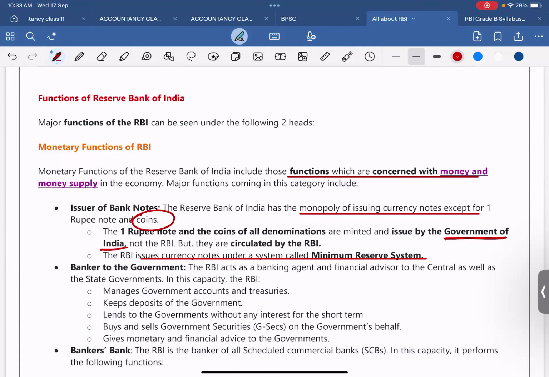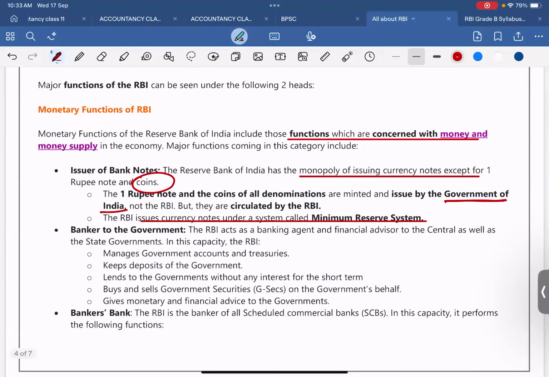Fine. Next comes the banker to the government. The RBI acts as a banking agent and financial advisor to the central as well as the state governments. In this capacity, the RBI manages government accounts and treasuries, keeps deposits of the government, lends to the government without any interest for the short term, buys and sells government securities, G-Secs, on the government's behalf. We are going to discuss G-Secs in the coming classes also. G-Secs are the safest investment plan for the citizen.